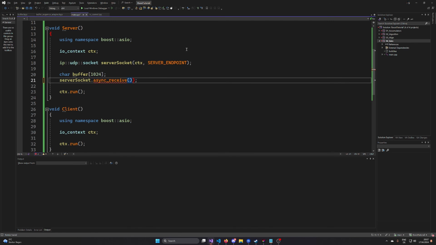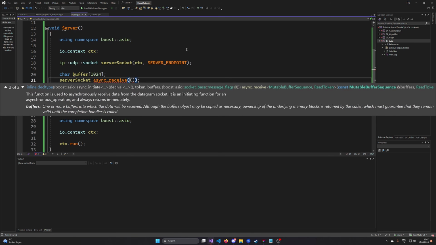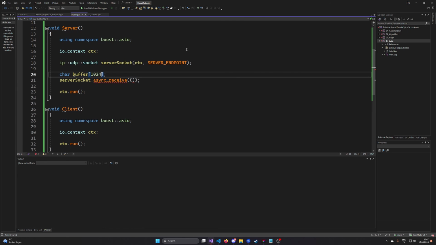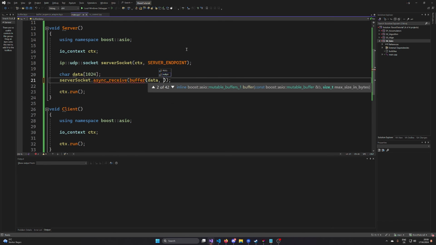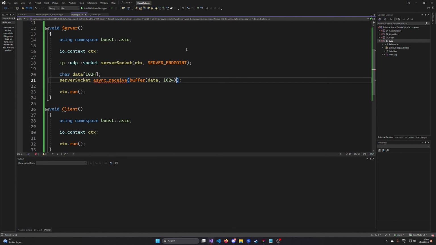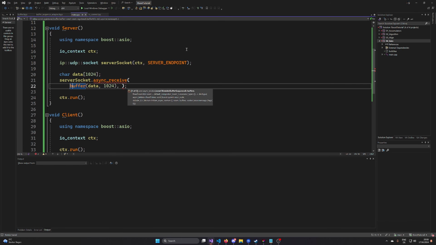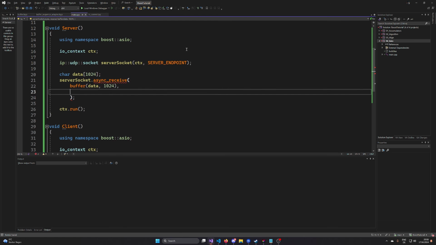It should be called buffer. Buffer should be some Asio type. There it is. This is the no buffer. Haha, yeah, that's the problem. Let's call this one data, so that we can use the actual buffer class from Asio. Boost.Asio buffer. There is the buffer. I don't know why it did not detect that. Now it detects it. Then what we can specify is data, and we can specify the size. And now we basically have a destination buffer where our data is being written to.